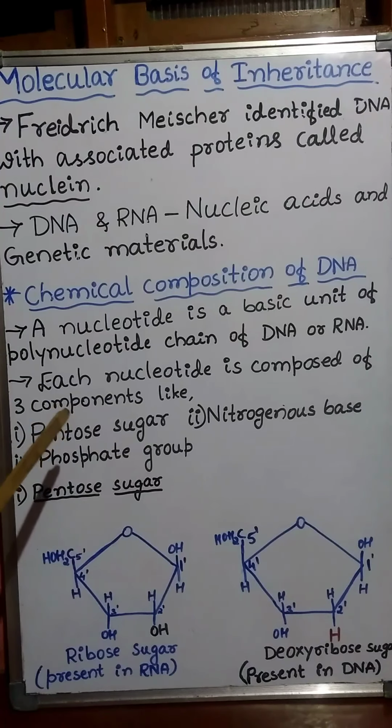The haploid cell of human DNA contains 3.3 × 10^9 base pairs.